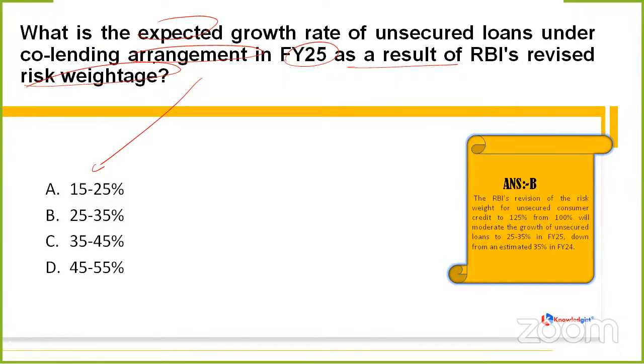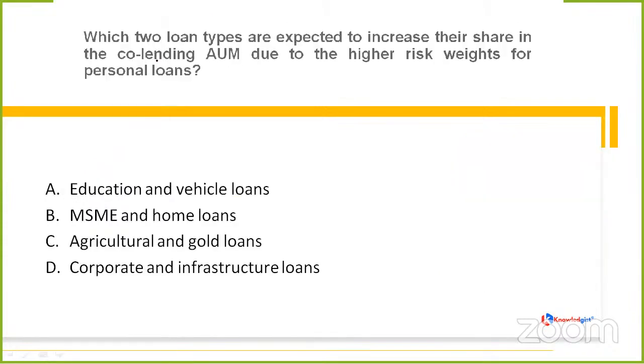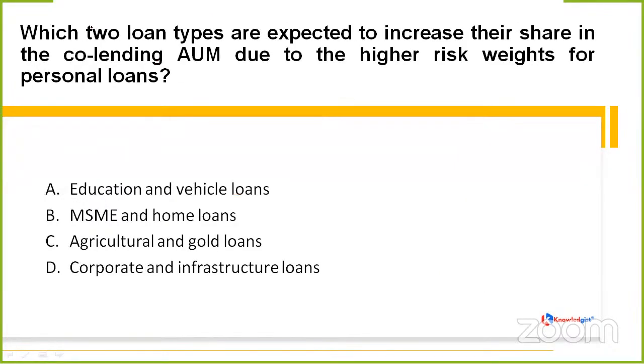So this time it is also ranging between 25 to 35%. Now both of the things are quite the same, but whether it is asked in the previous manner or in this current manner, the answer is going to be the same. The meaning is also going to be the same, so you need not get confused again and again. Okay. So that's it about it. Coming to the next question.